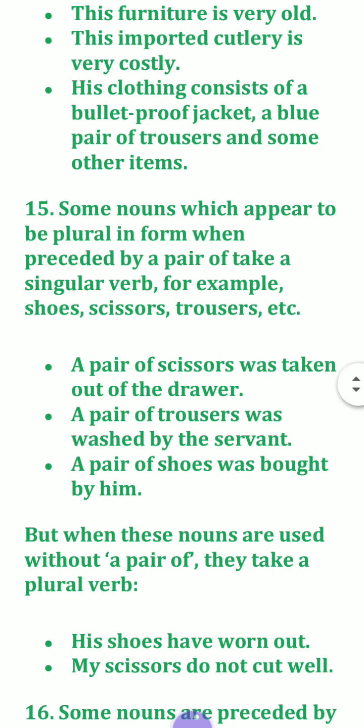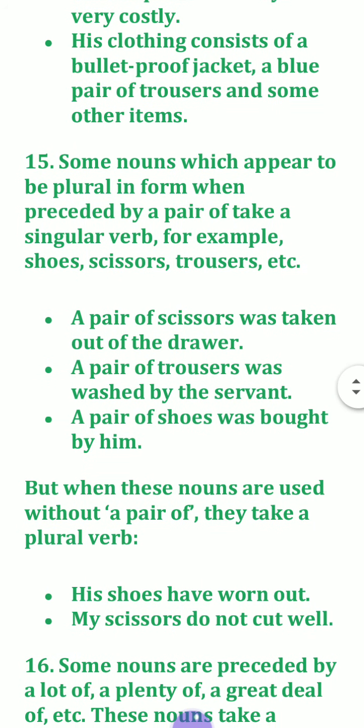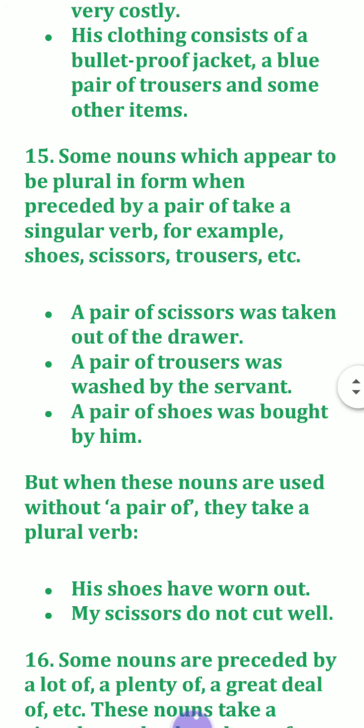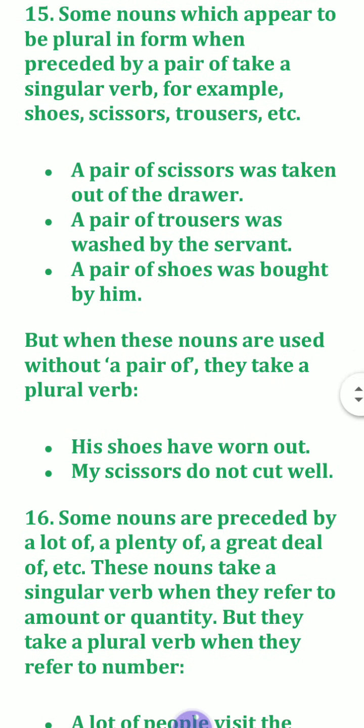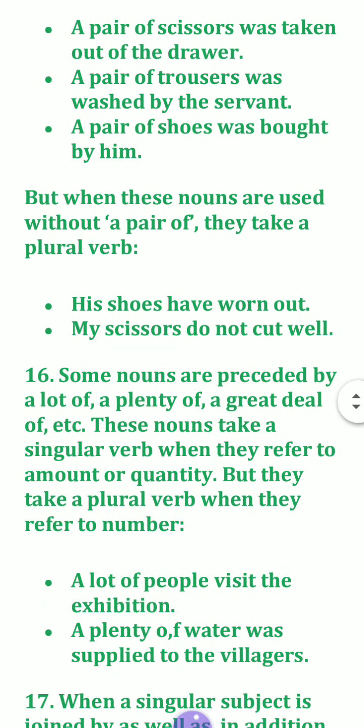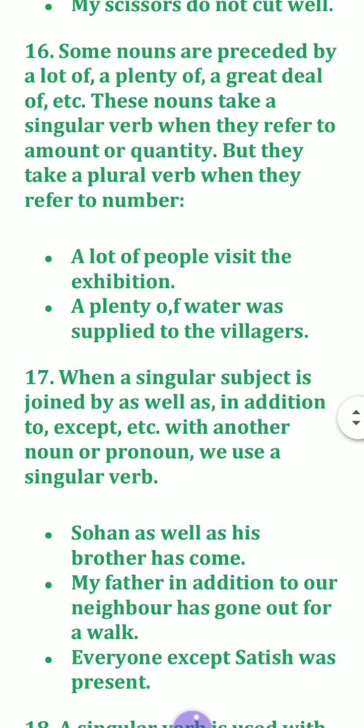Some nouns which appear to be plural in form, when preceded by a pair of, take a singular verb. For example, shoes, scissors, trousers, okay, they always take a singular verb. Like a pair of scissors was, a pair of trousers was, a pair of shoes was. Whenever a pair is there, the verb will always be singular. But when the nouns are used without the pair, they take a plural verb, like his shoes have worn out, his scissors do not cut well. These are the examples I have written here.